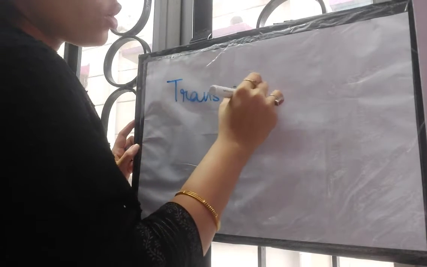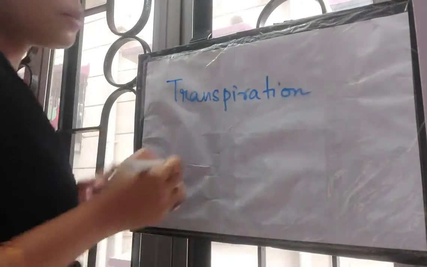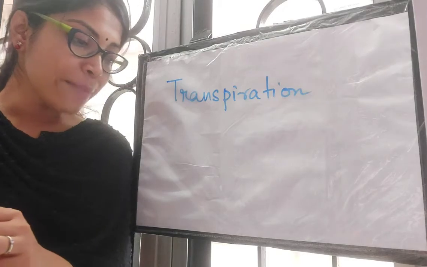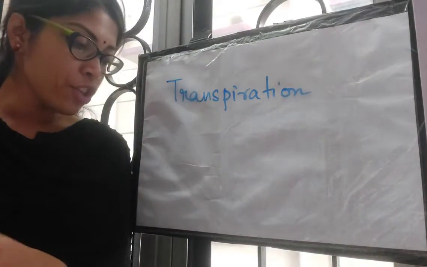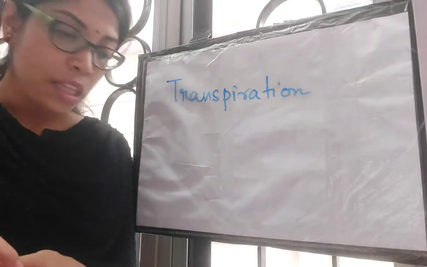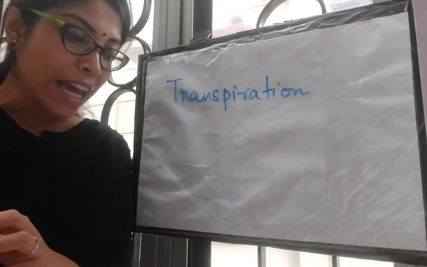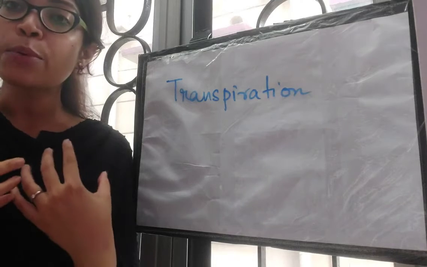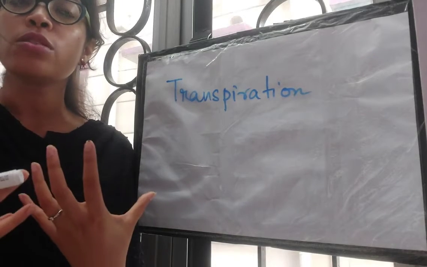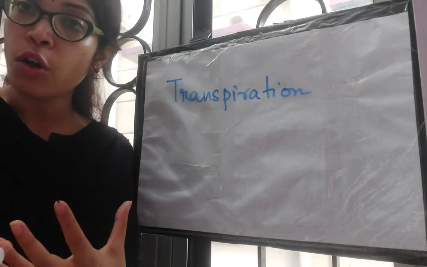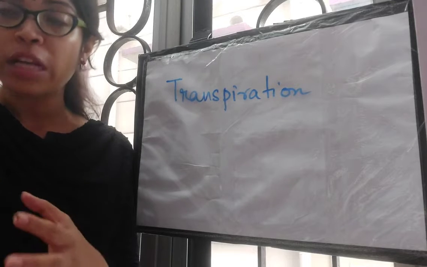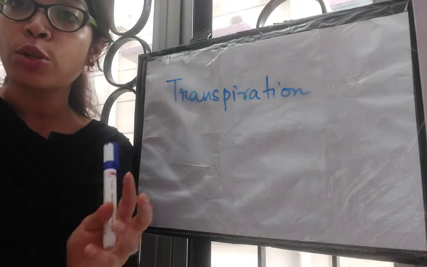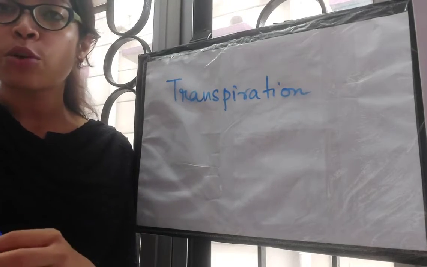Now, I'm not sure if you have heard of this term previously. This might be a new term for you all. Transpiration is basically, you see the definition in your book, the loss of water in the form of water vapor from the aerial parts of the living land plant is known as transpiration. So just like we human beings give out the extra water of our body through sweat, also through urine, but also to keep our body temperature cool, we give out the extra water through sweat.